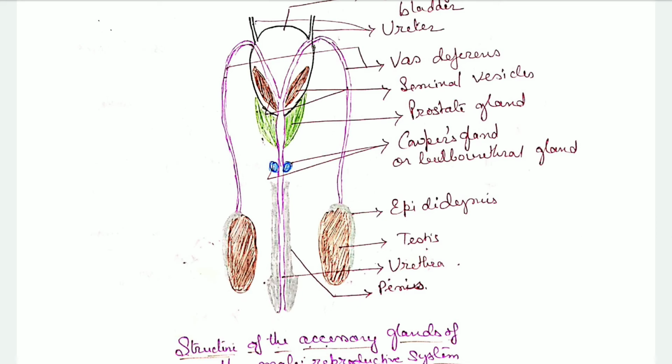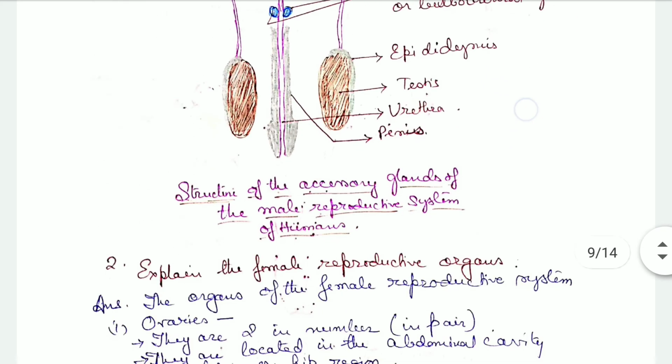All these glands secrete secretions which add to the semen before it enters the urethra. All of these secretions along with the sperms come out as semen through the penis. This is the penis, the lower portion of the urethra, and through this penis the semen comes out.